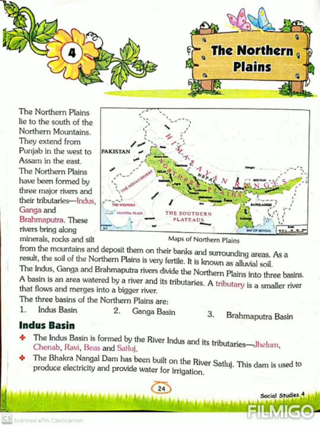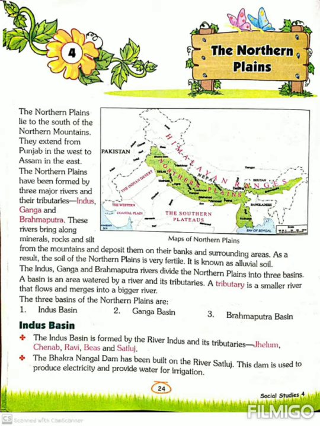Merges means mix. So smaller rivers flow and then mix into a bigger river. The three main basins of the northern plains are Indus Basin, Ganga Basin and Brahmaputra Basin. Now I am going to tell you about the Indus Basin.